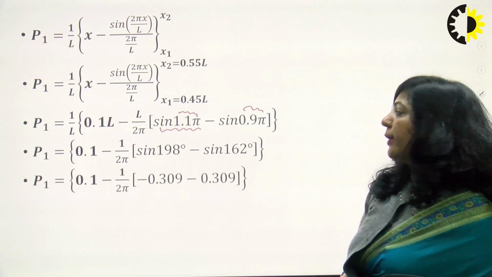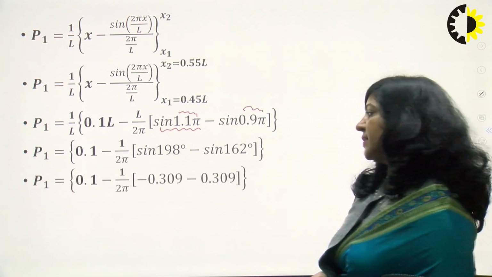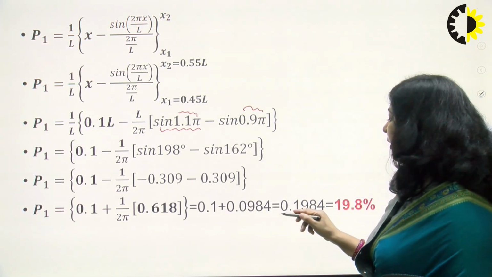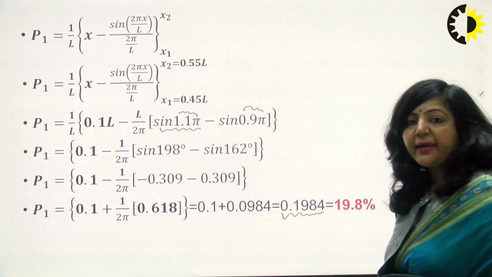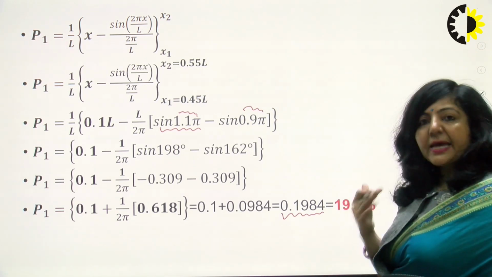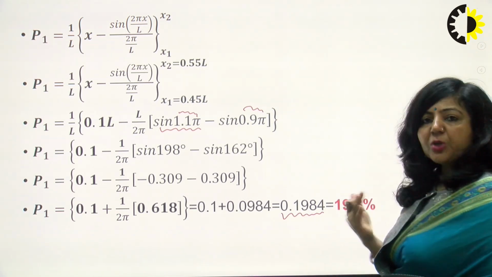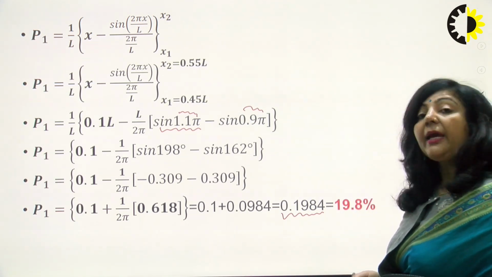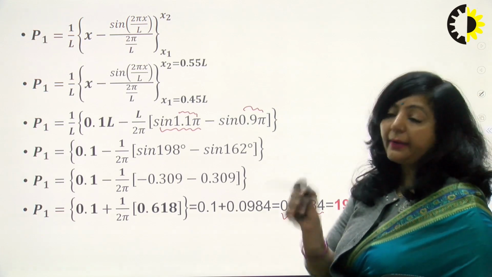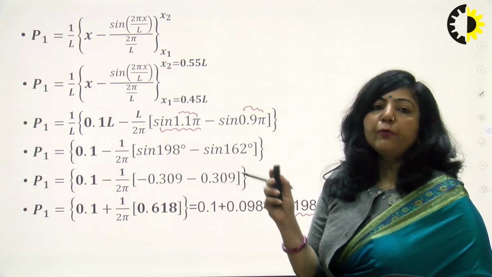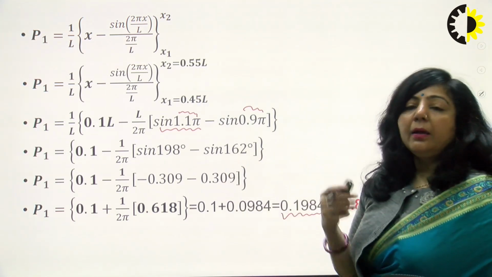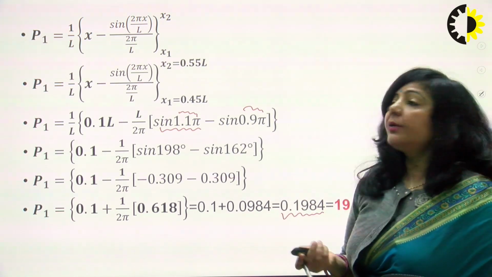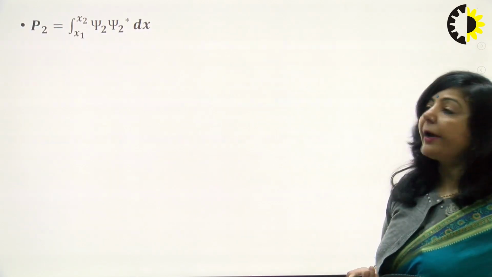After substituting the values of sine 198 and sine 162, you will get the value of P1, and that P1 comes out to be 0.1984. Since I have already mentioned that we will always represent probability in percentage, the percentage is 19.8%. It means the probability of finding the particle in the interval from 0.45 L to 0.55 L in the ground state is 19.8%.